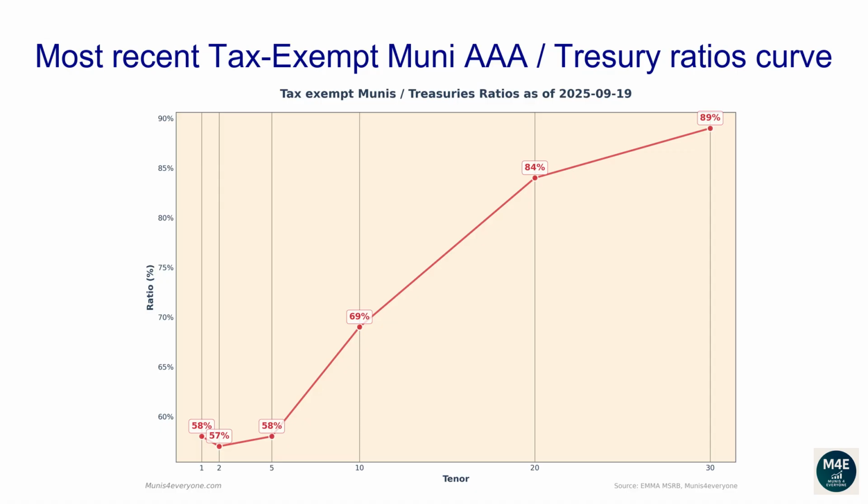The current one-year ratio is 58%. The 2 years ratio is 57%. The 5 years ratio is 58%. The 10 years ratio is 69%. The 20 years ratio is 84%. The 30 years ratio is 89%.